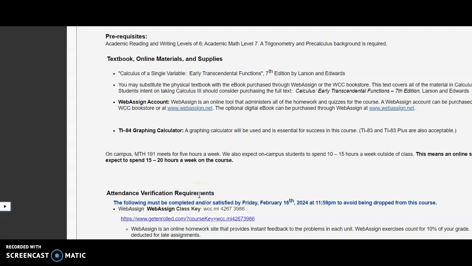This class, face-to-face, meets 5 hours a week. So you are expected to spend that time plus additional time outside of class working on homework and quizzes. An online student should be spending about 15 to 20 hours a week devoted to this course in order to successfully complete it.